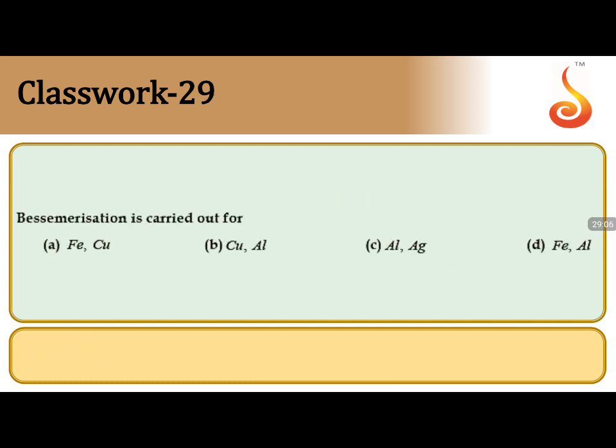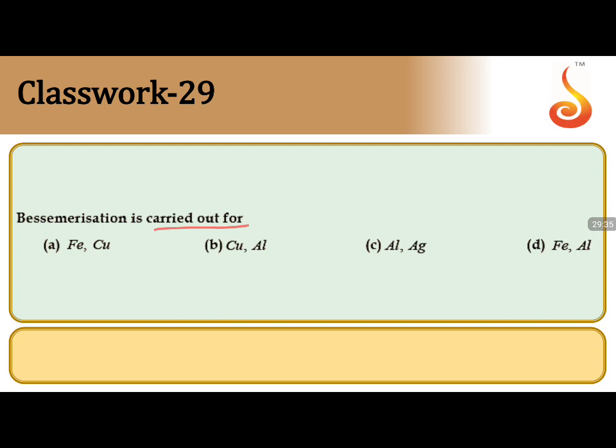Coming to 29. Bessemerization is a process where air or oxygen is passed and the charge is burned in the presence of a reducing agent. This process is done only with oxides that can be reduced by a reducing agent like carbon.